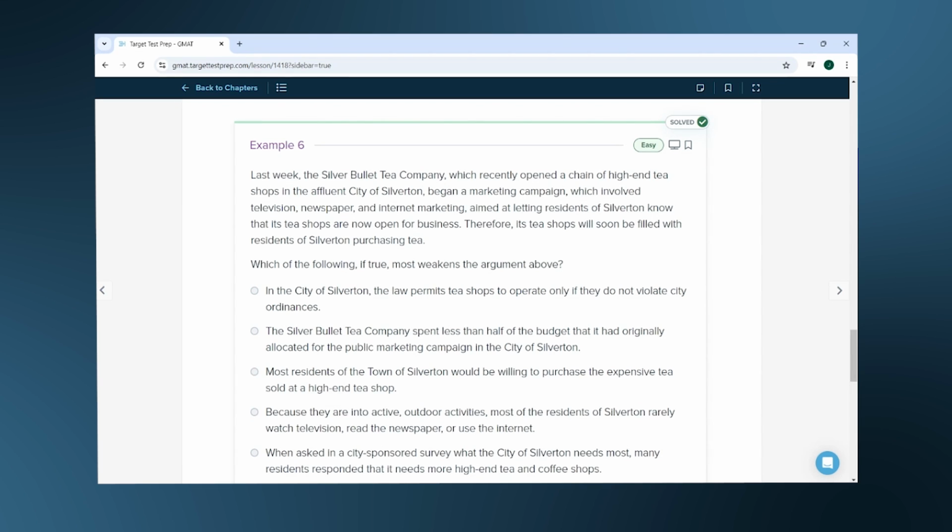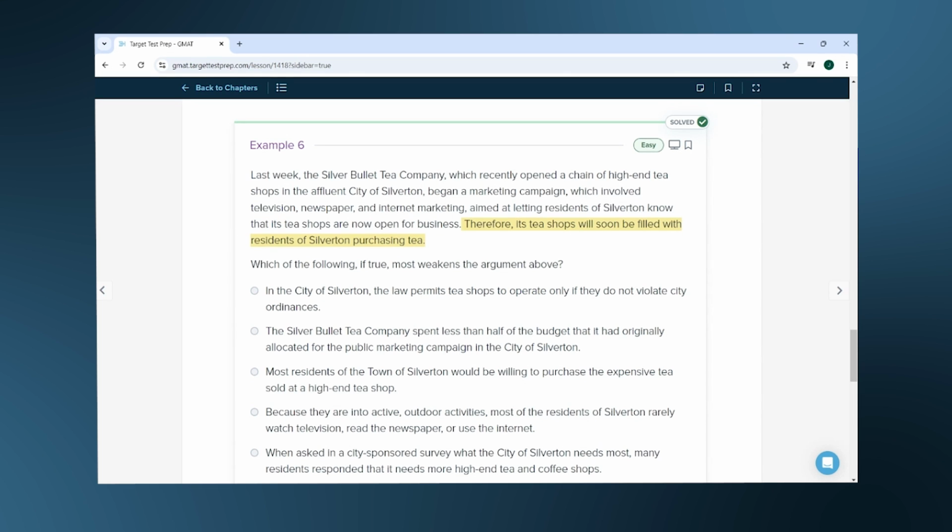Okay, you can see from the question that we're being asked to weaken the argument. Let's label our parts so we can best see where to begin our attack. The first sentence is background info and evidence, and then the second sentence is your conclusion. What could be true that would weaken the link most effectively between this first sentence and this second sentence? Shall we look at the answer choices?